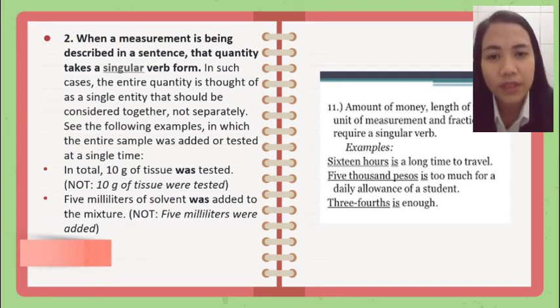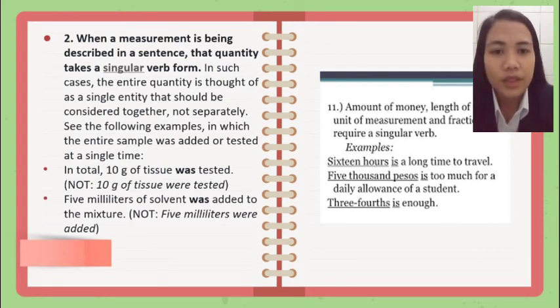See the following example in which the entire sample was added or tested at a single time. Number 1, in total, 10 grams of tissue was tested. Number 2, five milliliters of solvent was added to the mixture. Not five milliliters were added.